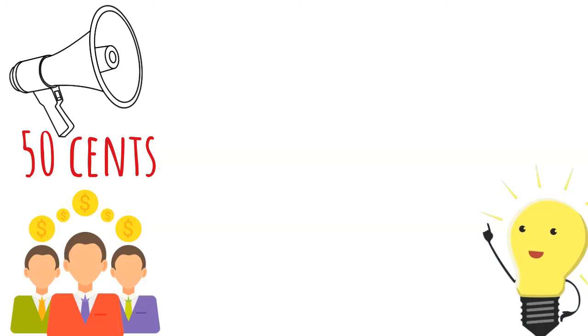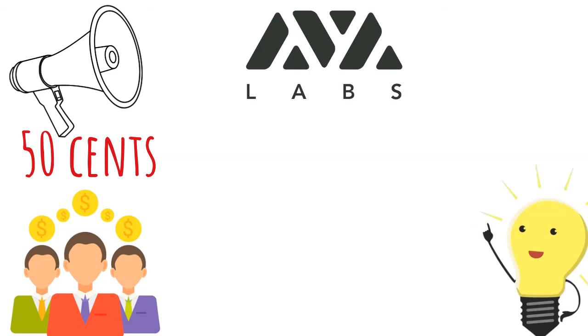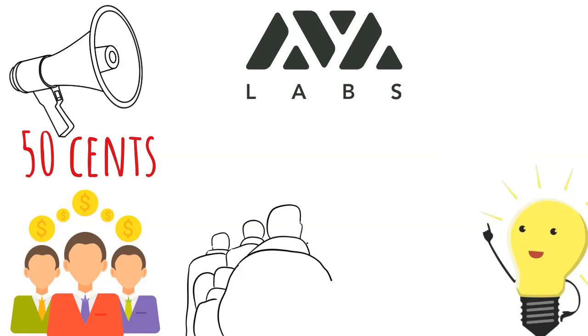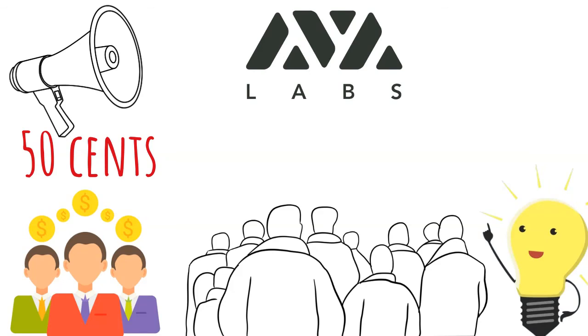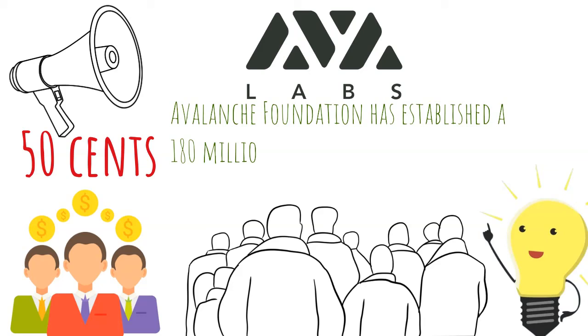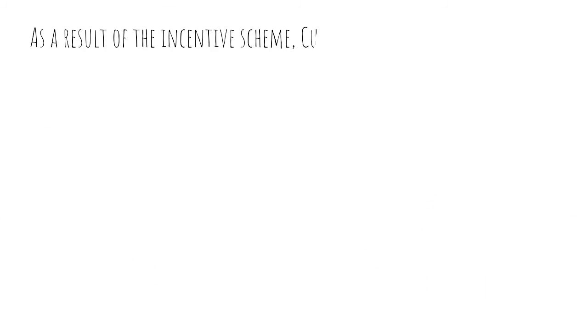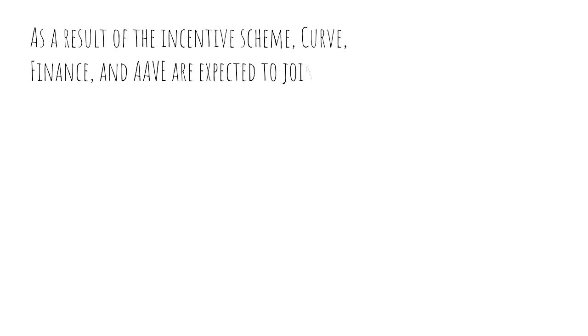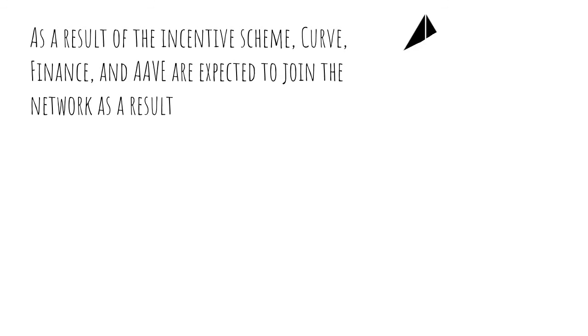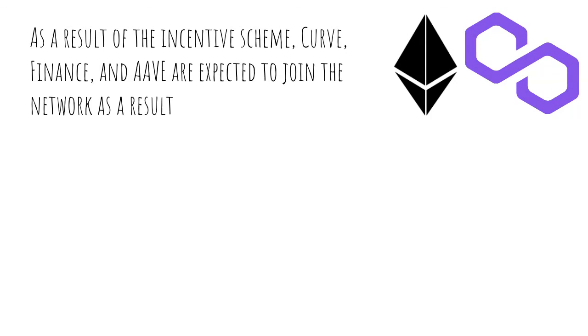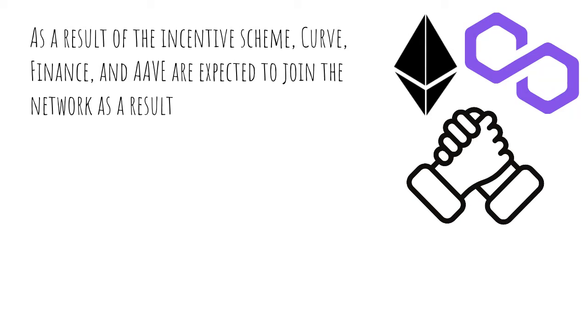And finally, we come to the good news about AVAX and why its price has recently skyrocketed. In order to encourage individuals to test out their networks, the Avalanche Foundation has established a $180 million reward campaign. As a sort of advertisement, this implies that they are basically giving away $180 million for free. This occurs frequently in the DeFi world, and it's not a ruse. As a result of the incentive scheme, Curve Finance and AAVE are expected to join the network. On networks like Ethereum and Polygon, Curve and AAVE are valued at tens of billions of dollars. Getting them to join the AVA network was a brilliant move by the team.